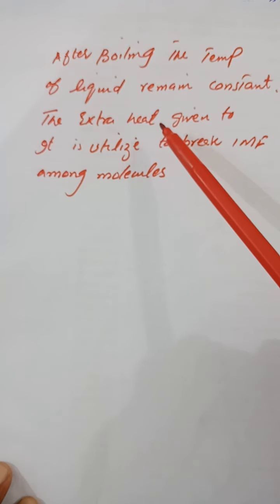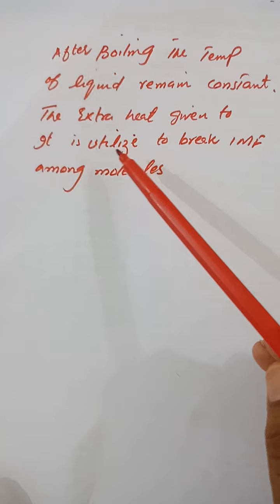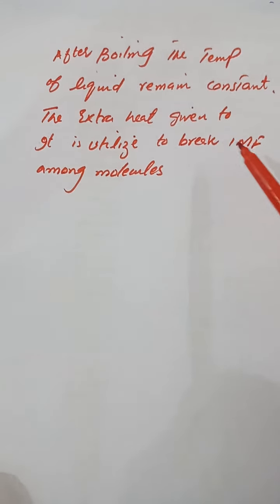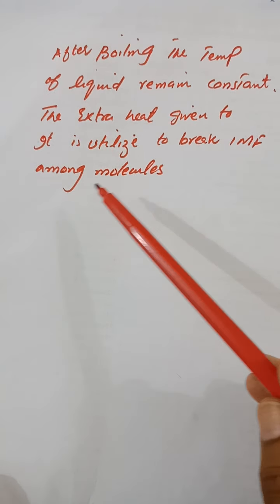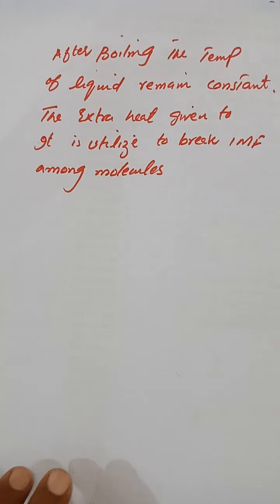The extra heat given to the liquid is utilized to break the intermolecular forces among the molecules. It means that after boiling, the liquid vaporizes, it changes into vapors. For vaporization, it has to break its intermolecular forces, and those intermolecular forces are broken by the extra heat supplied to the liquid.